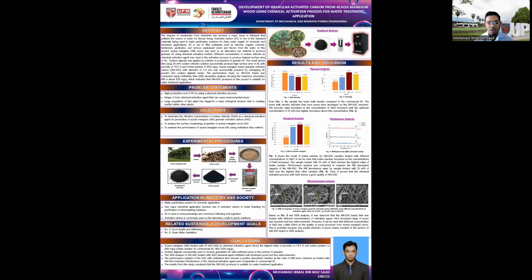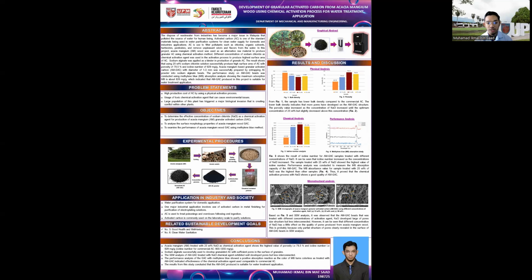After that, the activation process is done by impregnating the sample in a chemical treatment with different concentrations of sodium chloride, which are 15, 25, and 30%. Then, the treated samples undergo a carbonization process in order to get the activated carbon powder. And the last one is the granulation process, which uses sodium alginate as a binder in order to get the granular activated carbon.